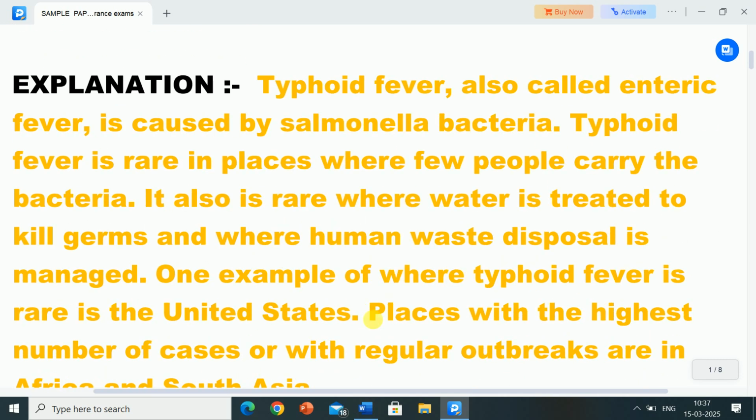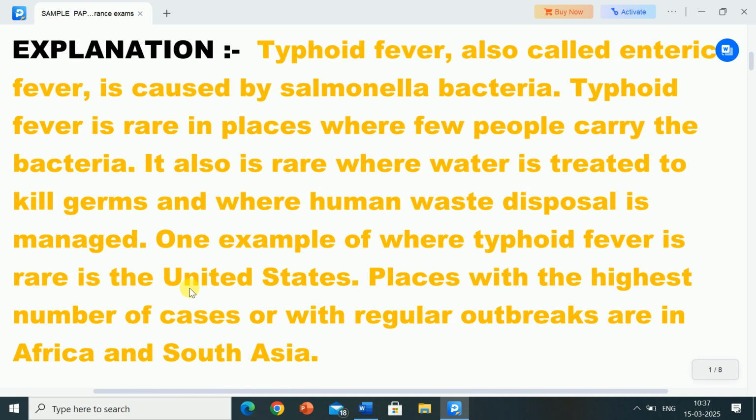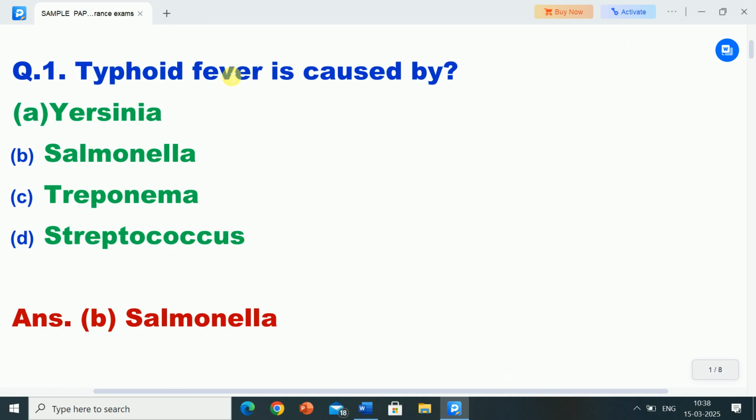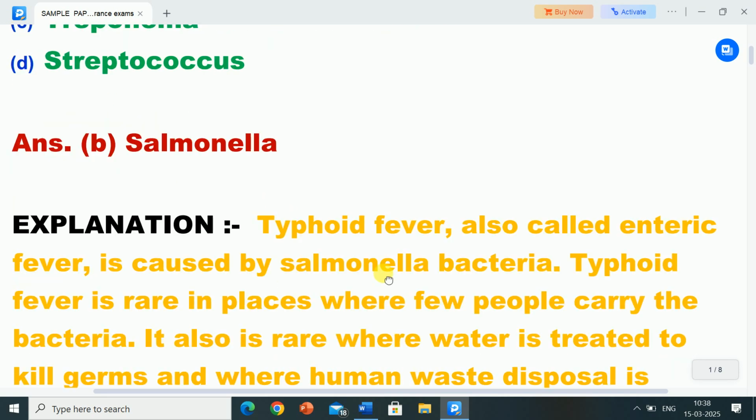Its explanation is, typhoid fever, also called enteric fever, is caused by Salmonella bacteria. Typhoid fever is rare in places where few people carry the bacteria. It also is rare where water is treated to kill germs and where human waste disposal is managed. One example of where typhoid fever is rare is the United States. Places with the highest number of cases or with regular outbreaks are in Africa and South Asia. So typhoid fever is caused by Salmonella bacteria.